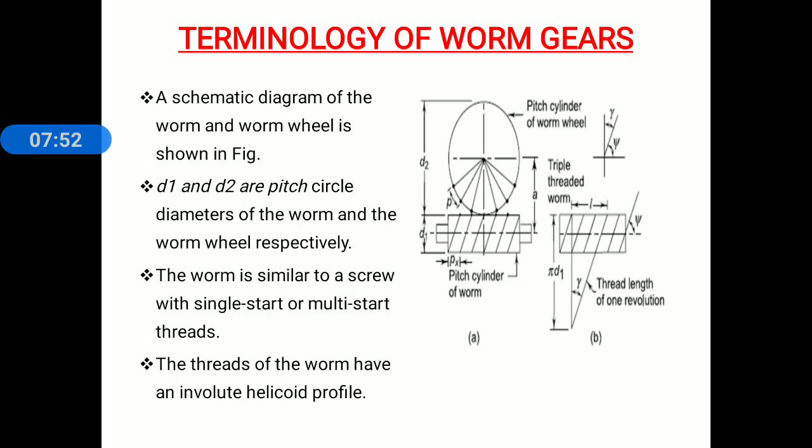A schematic diagram of the worm and worm wheel is shown in figure. D1 and D2 are the pitch circle diameters of the worm and the worm wheel respectively. The worm is similar to the screw with a single start or multi-start threads. The threads on the worm have an involute helicoidal profile. Remember this.